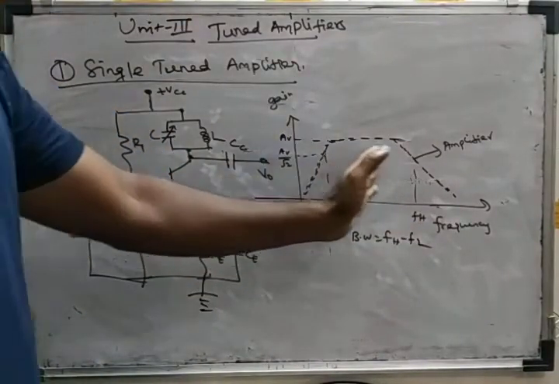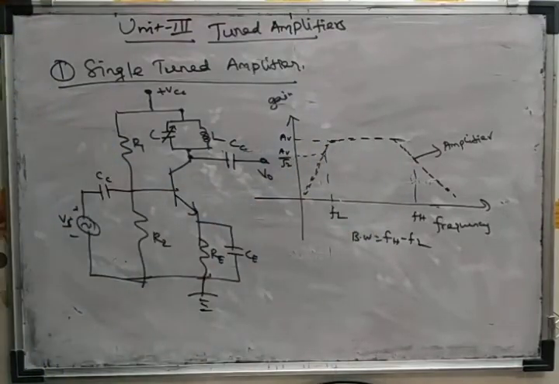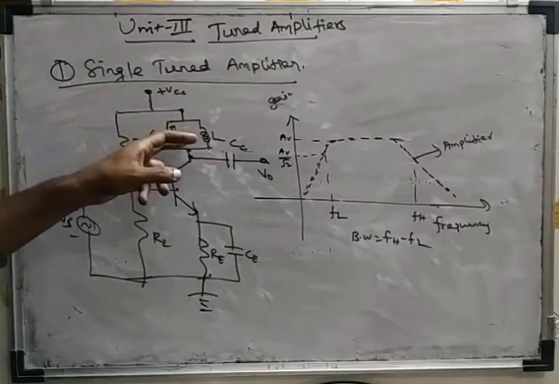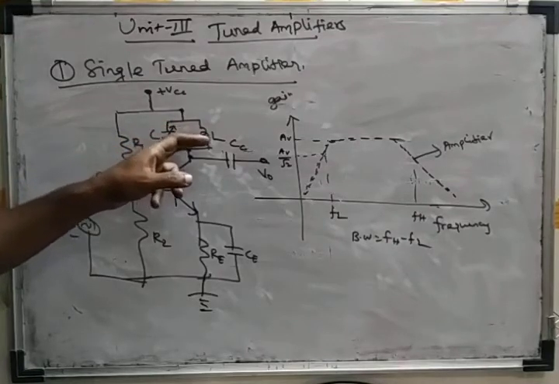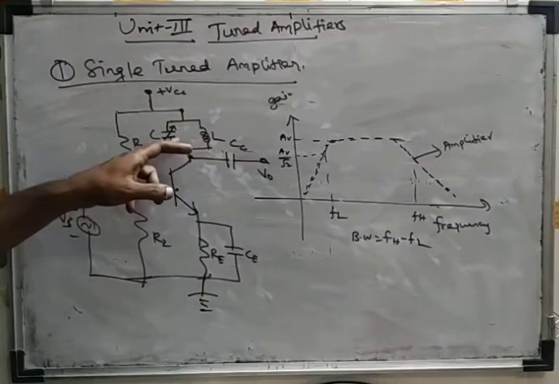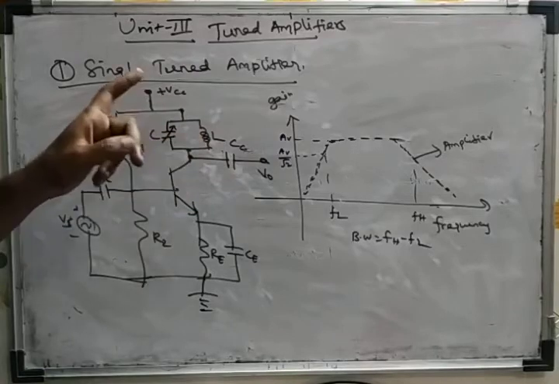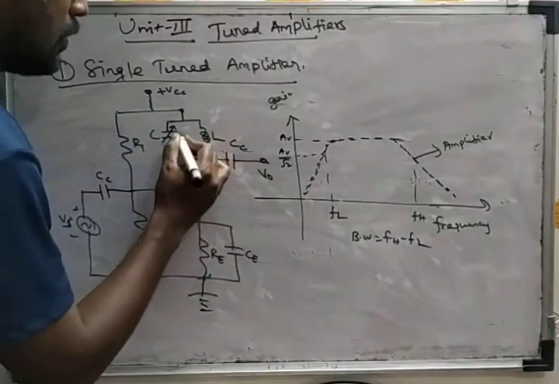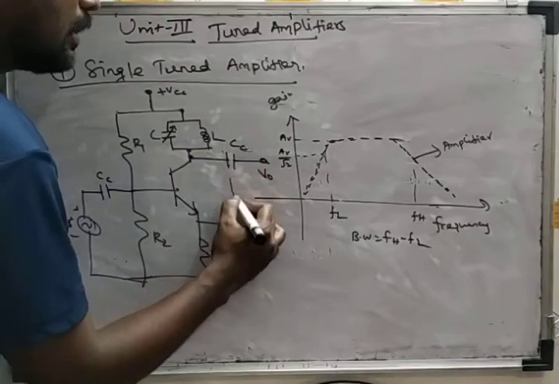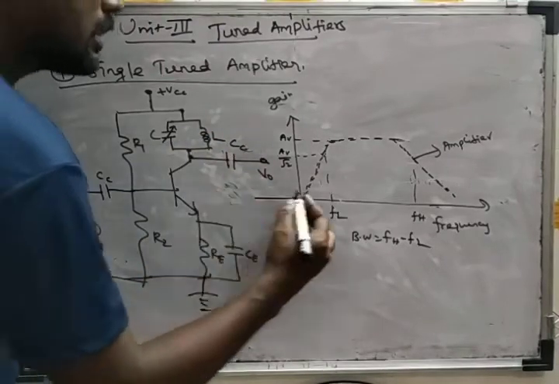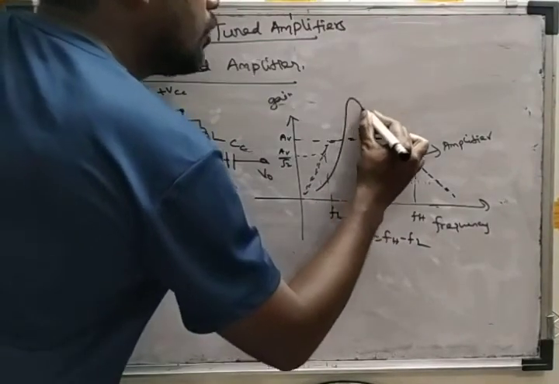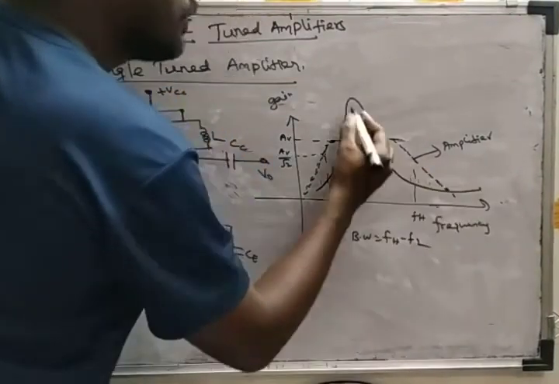It allows a wide range of frequencies. In the tuned amplifier circuit, we are replacing the load with a parallel tuned LC circuit, so this allows only one frequency. At the resonant frequency only, the output will be high.